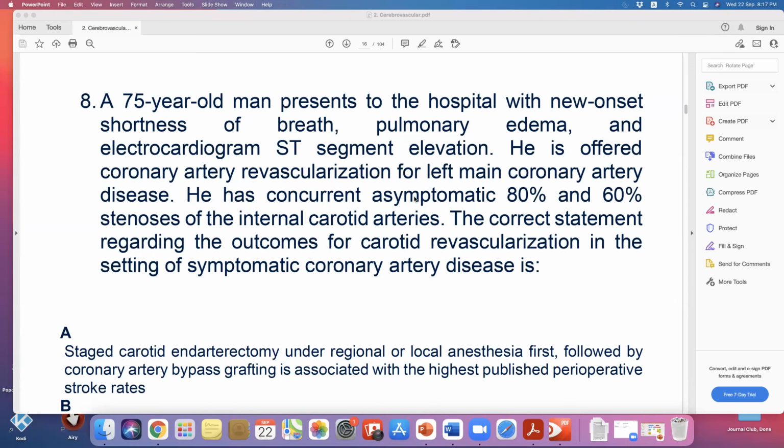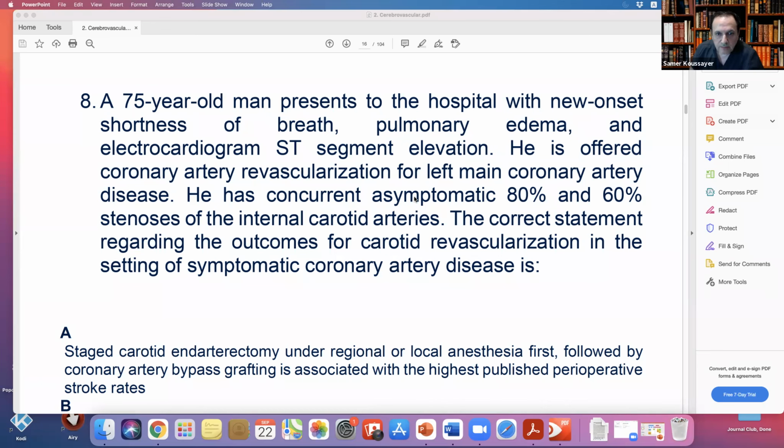I'm just thinking why I would choose. Endarterectomy? Why not stent? Stent is easier because he is high risk, right? He's high risk for surgery, he needs a CABG. So you're right, it's the correct answer, but I'm just telling you how to think. You think the stent would be better because you can do it under local anesthesia, and it's less risk because he already has ST elevation.